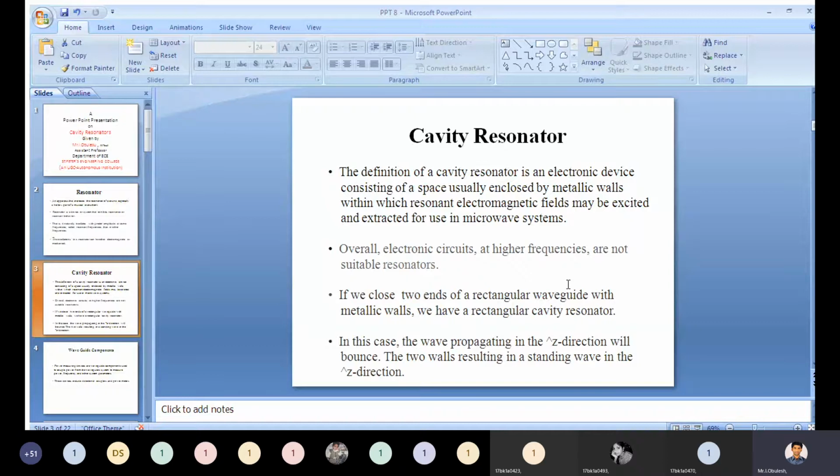If we enclose two ends of a rectangular waveguide with metallic walls, we have a rectangular cavity resonator. In this case, the wave propagation in the z direction will bounce between the two walls, resulting in a standing wave in the z direction.